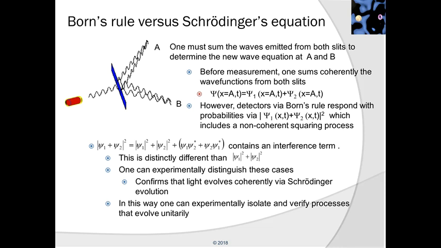In this way, one can experimentally isolate and verify processes that evolve unitarily. An important question examined in later videos is whether or not non-coherent processes can also be experimentally investigated. This is an important departure point for a more advanced understanding of the measurement problem.